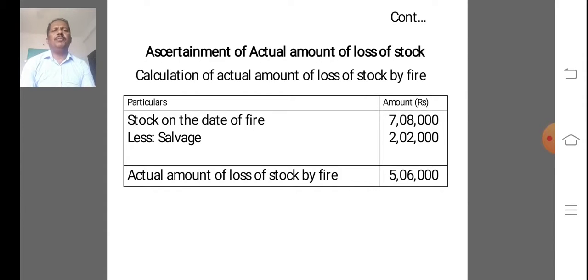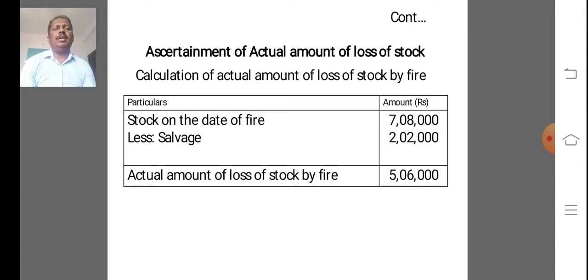Less, if any salvage is given in the problem, we deduct. Suppose salvage is not given in the problem, you do not mention, you do not indicate. So in this problem, 2,02,000 is the salvage or protected from fire.